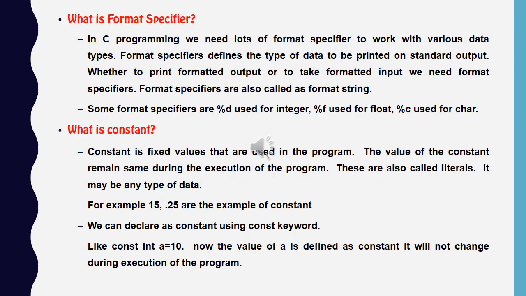What is a format specifier? In C programming, we need a lot of format specifiers to work with various data types. Format specifiers define the type of data to be printed on standard output, whether to print formatted output or to take formatted input. Format specifiers are also called format strings.